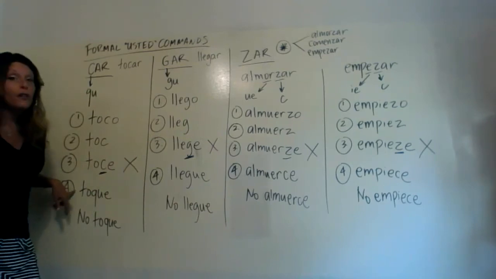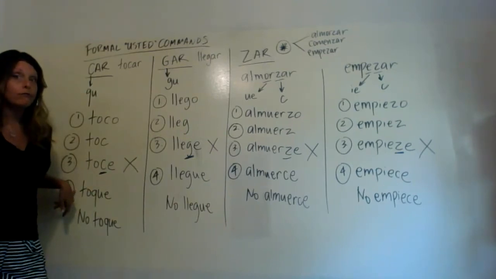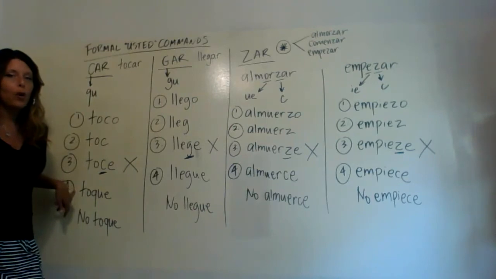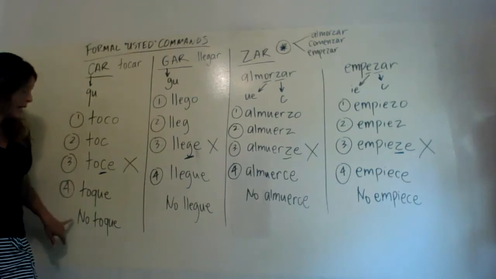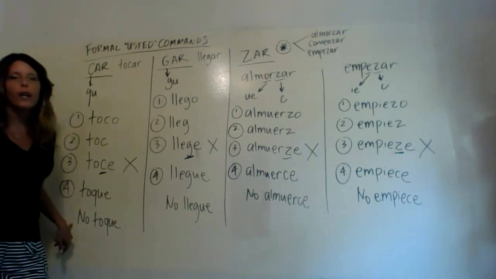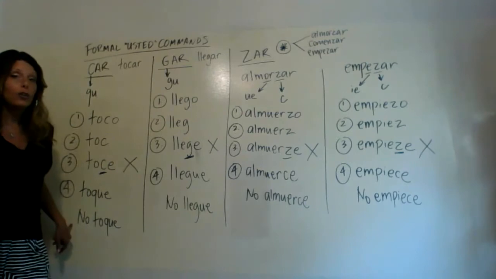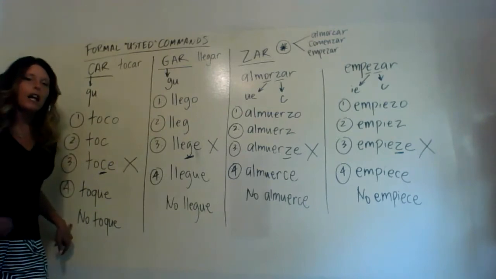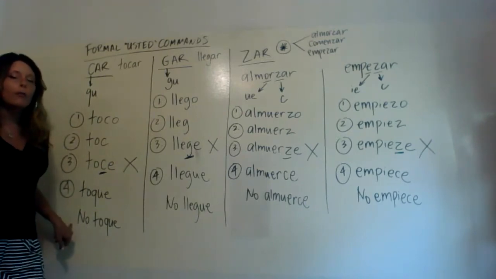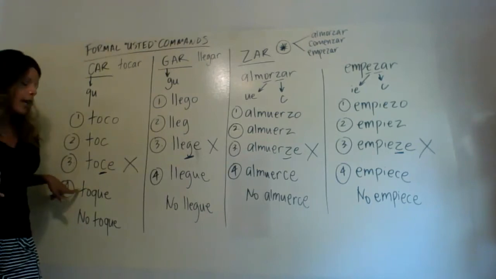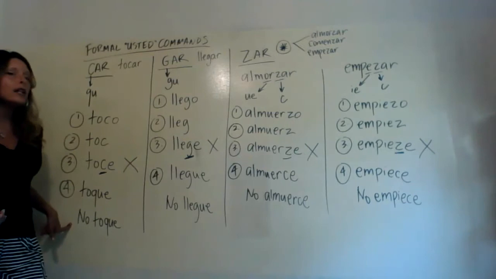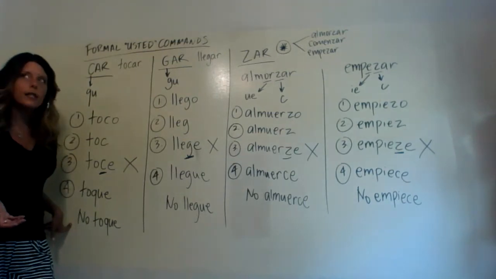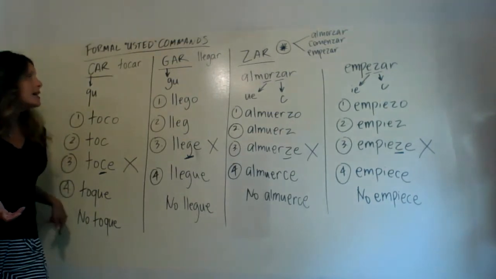So our affirmative command, formal usted command for the verb tocar would be pronounced toque, and then we remember that to make it a negative command, we just have to add in the word no, and we would have no toque. So toque, no toque, in terms of formal usted command, both in the affirmative toque and the negative no toque. Big thing to remember on that one is simply for CAR verbs, we need to make sure that C